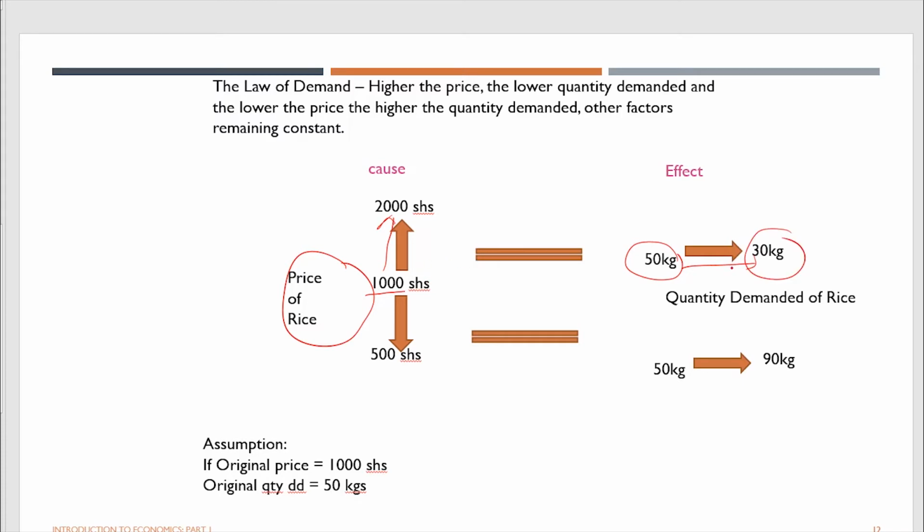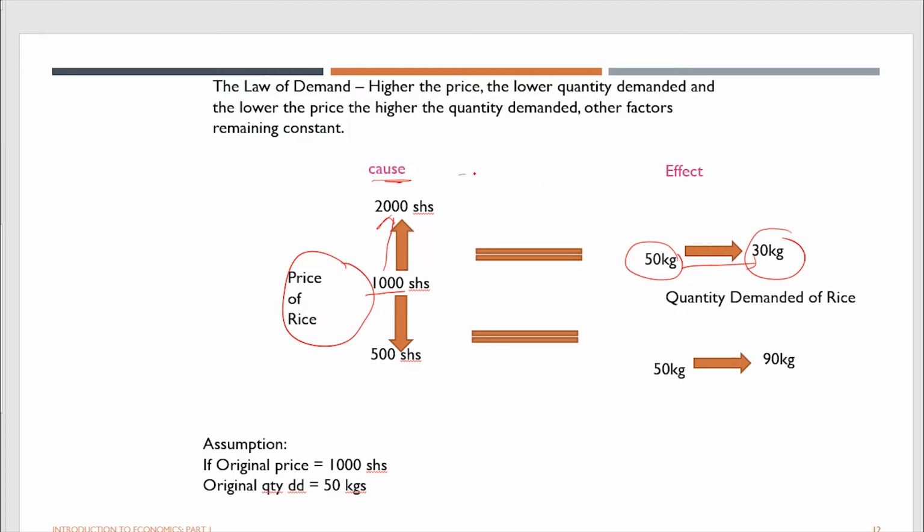And this is where we get the law of demand. You can see that the higher the price, the lower the quantity demanded. So this increase in the price caused this effect in the quantity demanded.